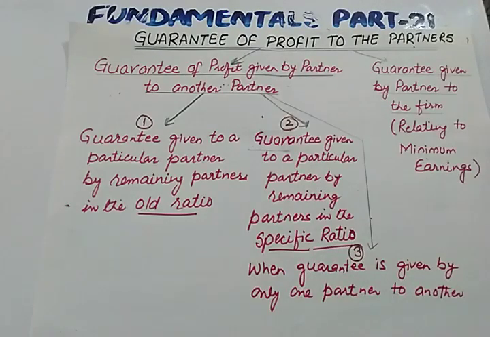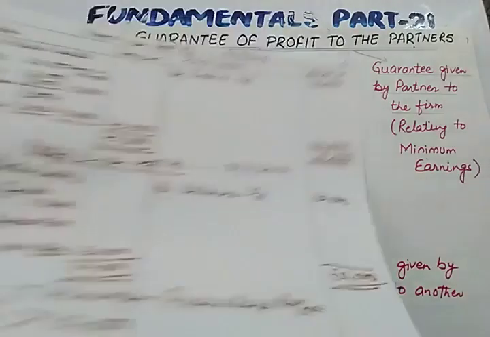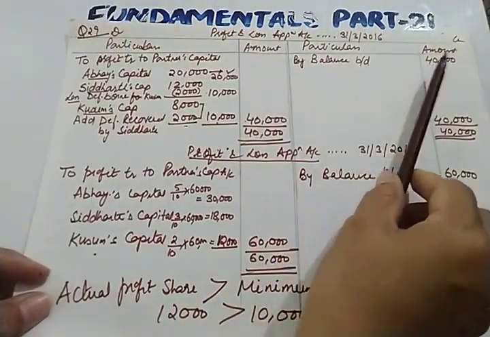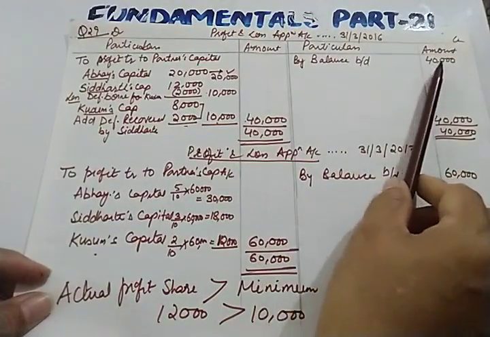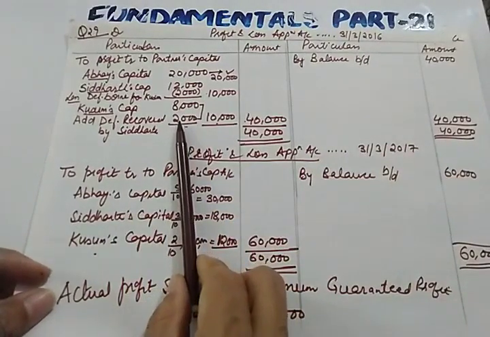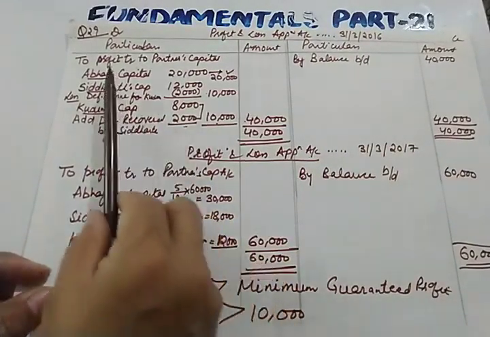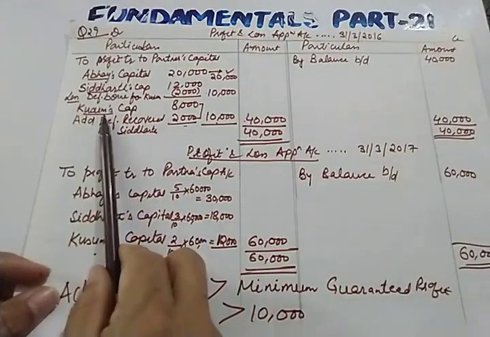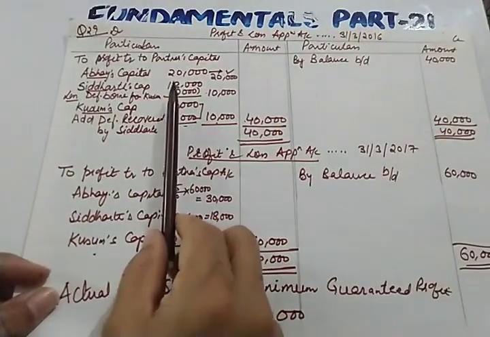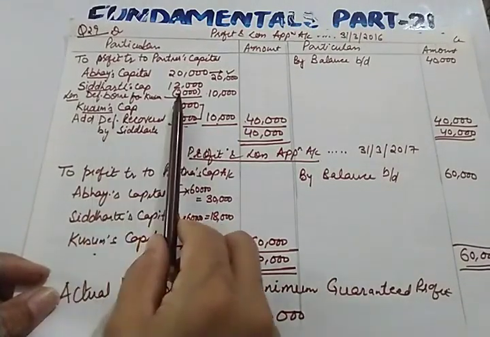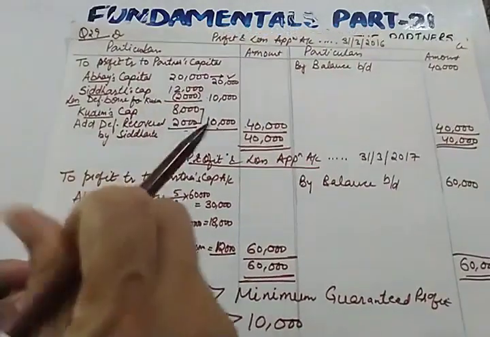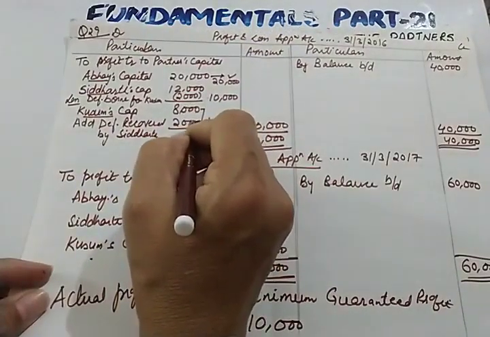So can you tell me what will be the journal entry here? Yes, let us do the journal entry. First journal entry for transferring the profit and loss account: debit profit and loss appropriation 40,000. Then journal entry for dividing the profit, that will be profit and loss appropriation account debit to Abhay's capital, Siddharth's capital and Kusum's capital. Then the third journal entry will be for guarantee. So whom will you debit? Will debit Siddharth's capital account, credit to Kusum's capital. This is 2,000. 2,000 is being recovered.